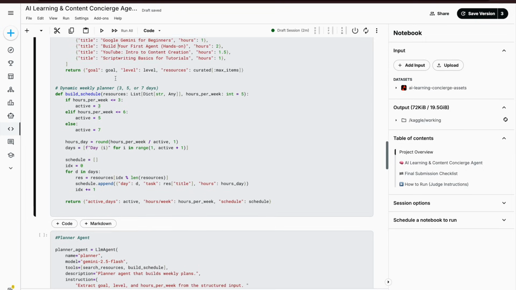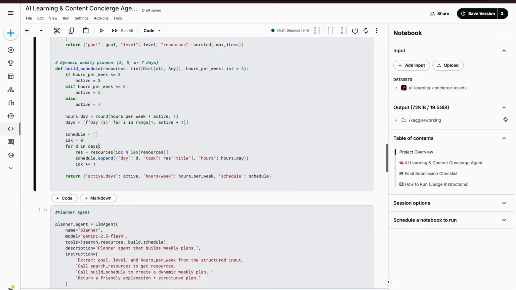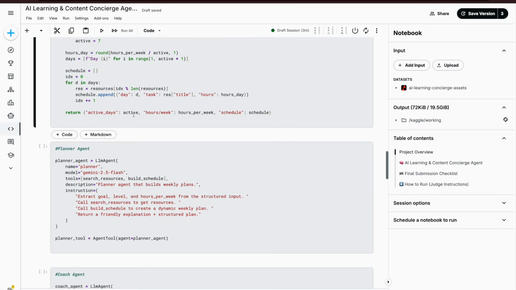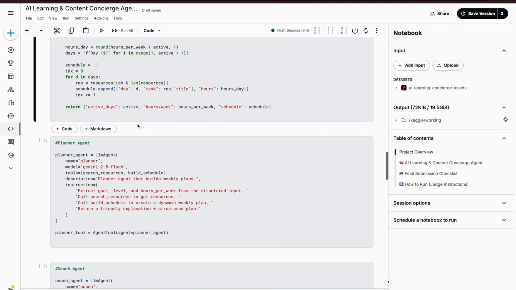Next is build schedule. The build schedule will basically look back into this based on the dynamic number provided by the user. It can be 3, 5, or 7 or anything. So it says if it is less than 3, then you activate 3. If hours per week is less than 6, you activate 5, and otherwise it's 7. Similarly, I have added the functions here, and it will return the active days, the hours per week, and the schedule. The planner will use this search resources and this build schedule as the agent tools.